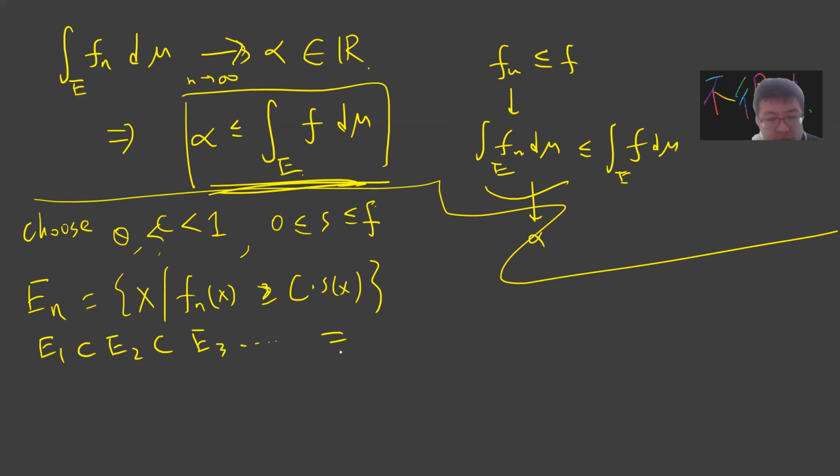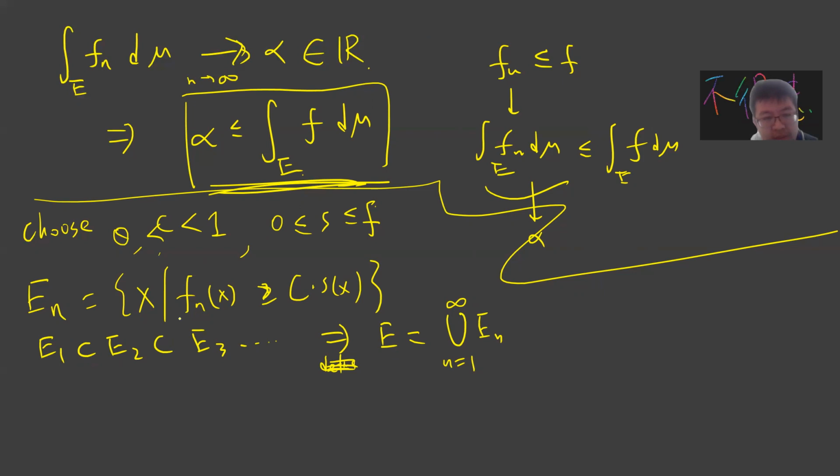Keep going, and one can prove that E is a union of En. E is this original set E, right?